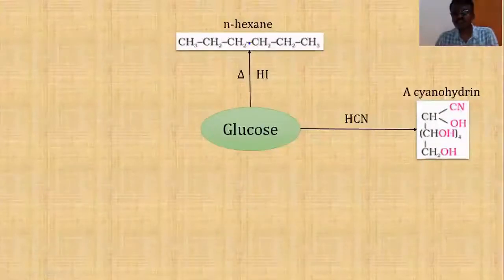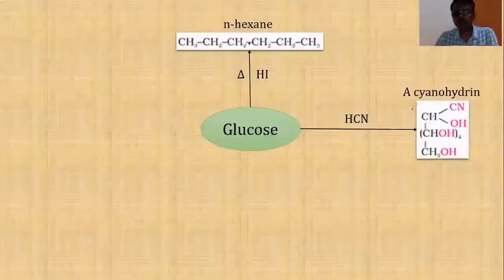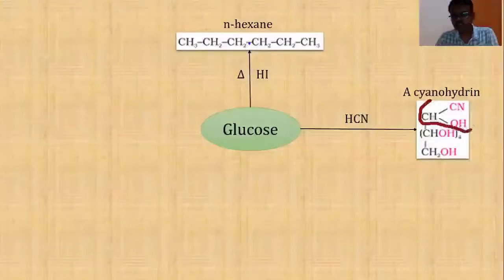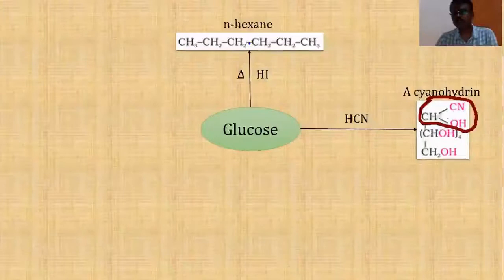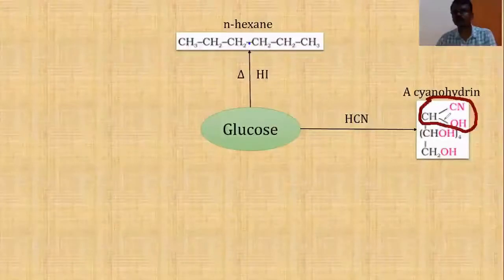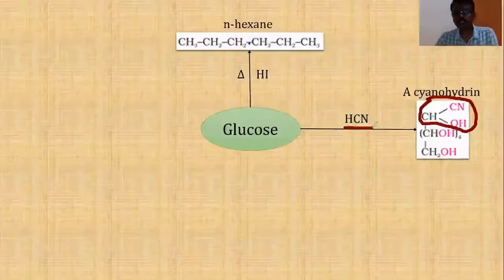It gives a cyanohydrin. The group that is characteristic for any cyanohydrin is this group. How do you say that it is a cyanohydrin? That compound should contain this. So the product obtained from glucose contains CH(CN)OH. This is called a cyanohydrin group. Now, what is the information that we get from the reaction between glucose and hydrogen cyanide?